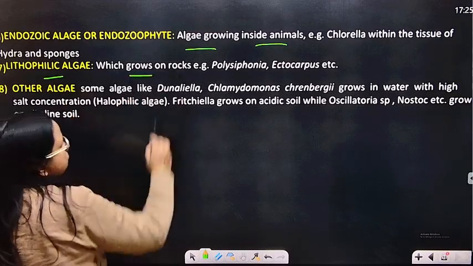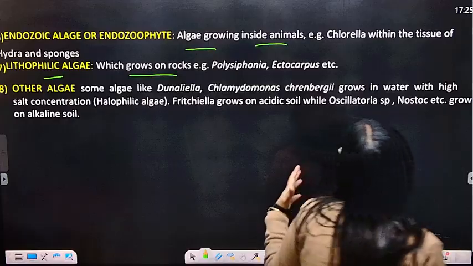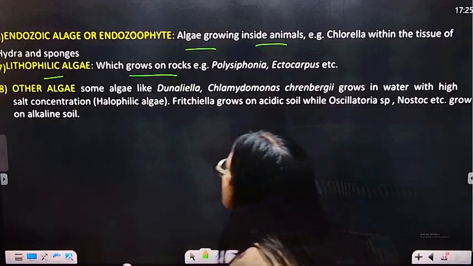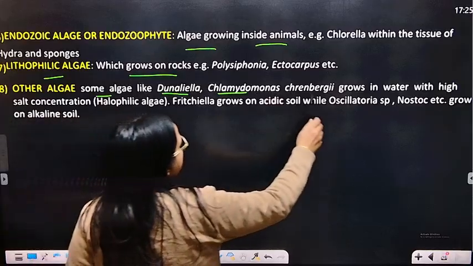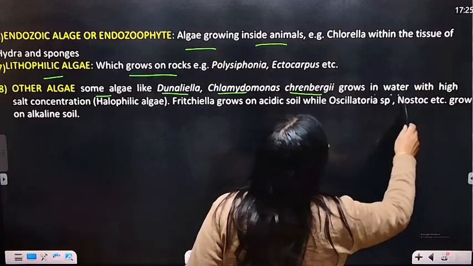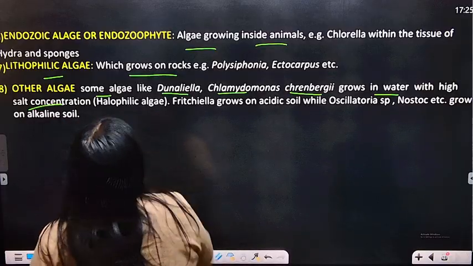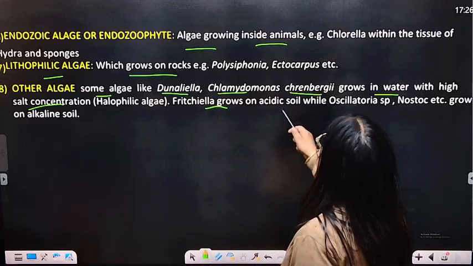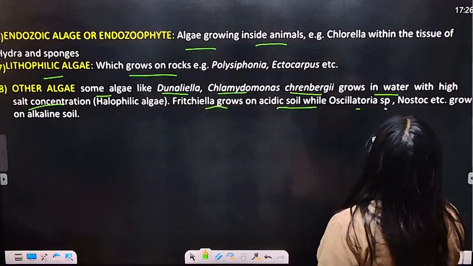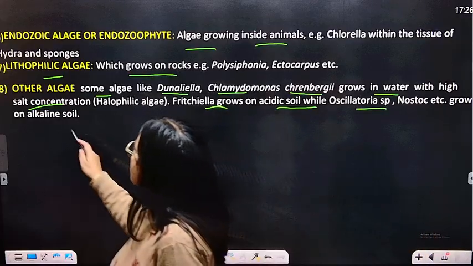Lithophilic algae grow on the rock. That is Polysiphonia, Ectocarpus. Other algae, some algae like Dunaliella, Chlamydomonas, Kerbergi grow in water with high salt concentration. So this is halophilic, and Fritschiella grows on acidic soil while Oscillatoria species and Nostoc grow in alkaline soil.